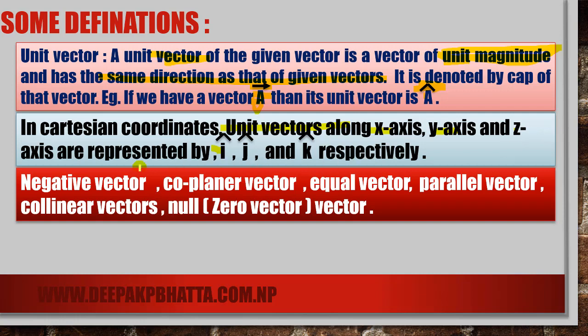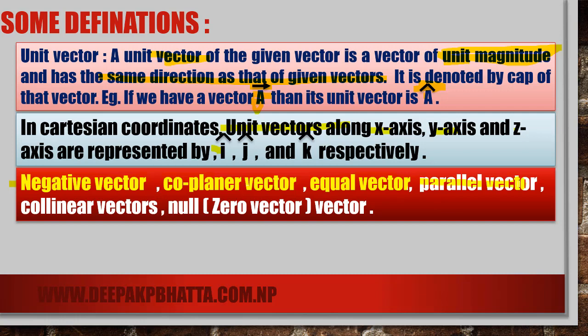Here is the negative vector. Negative vector means a vector which has the same magnitude but acts along the opposite direction. That is called the negative vector. Coplanar vectors means those vectors which lie on the same plane. Okay, they are called coplanar vectors. And equal vectors means those vectors which have the same magnitude as well as the same direction. They are equal if both magnitude and direction are the same.